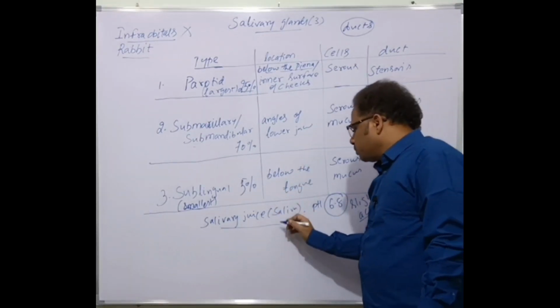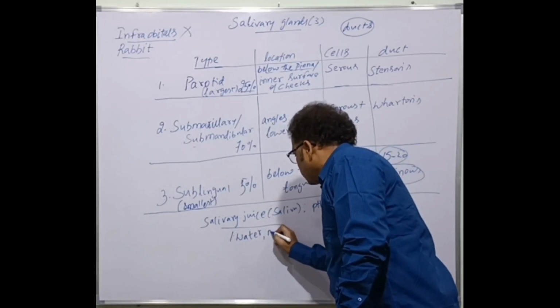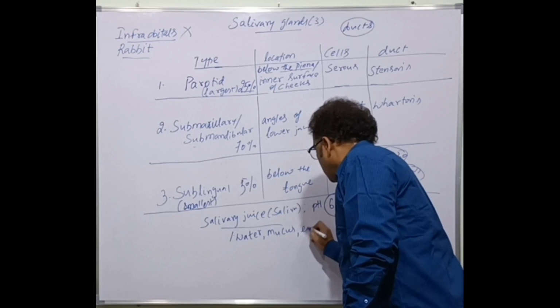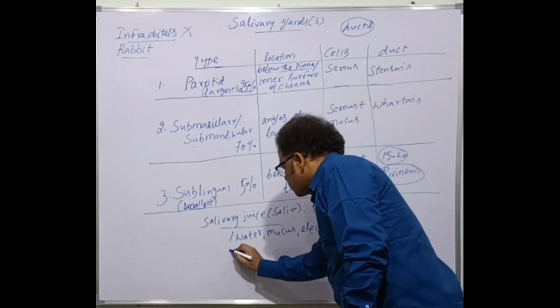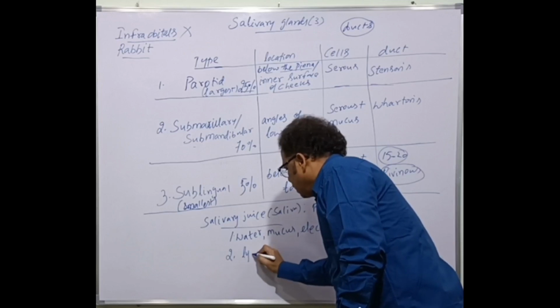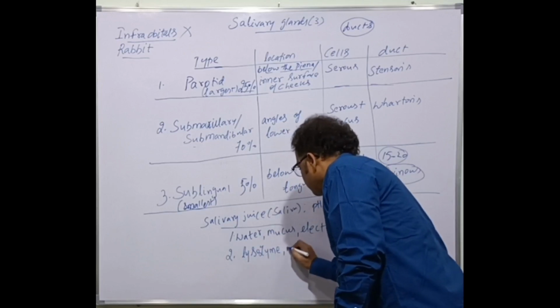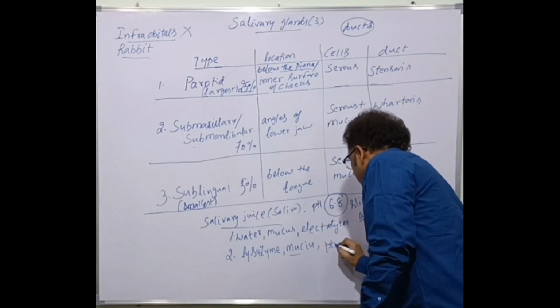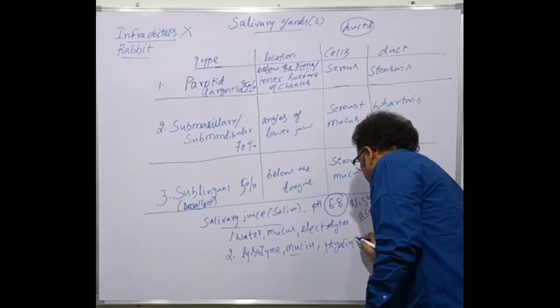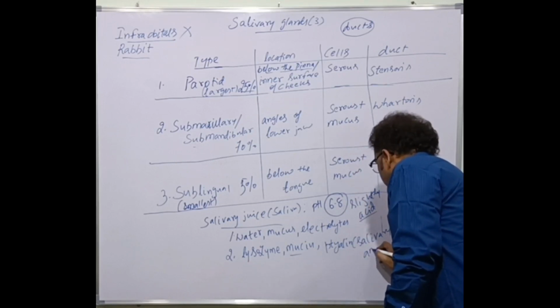Now, what's the composition? Of course, it contains water, mucus, large amounts of mucus, and some electrolytes. Number two, certain enzymes are present. One is lysozyme, and the other is mucin and kyalin. Kyalin is also called salivary amylase.